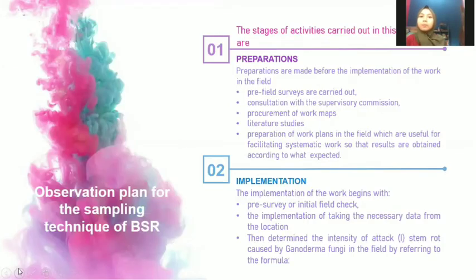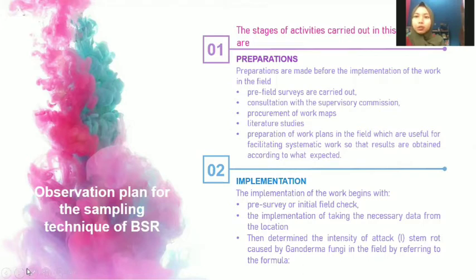Okay, observation plan for the sampling techniques of BSR. The stages of activities carried out in the monitoring are, first, preparation. The preparations are made before the implementation of the work in the field.